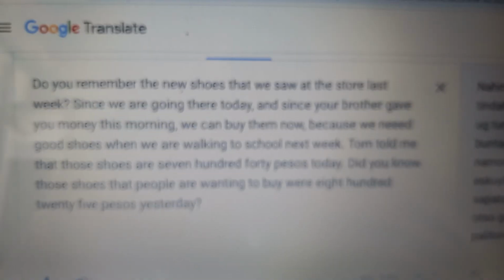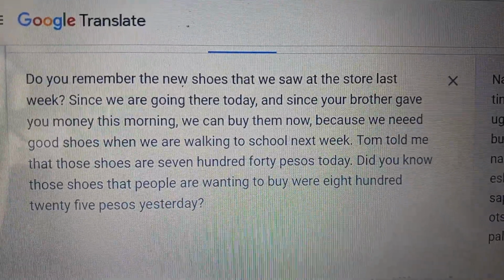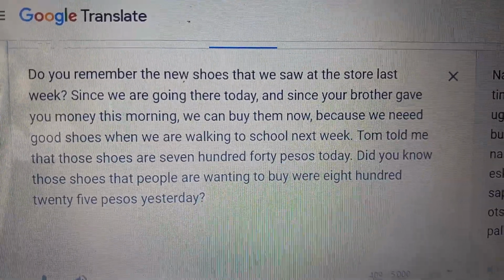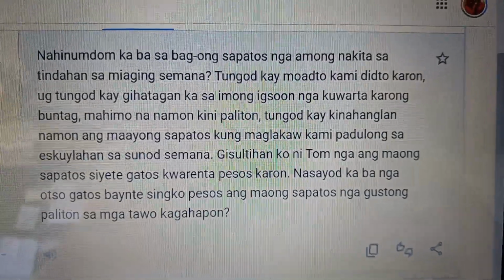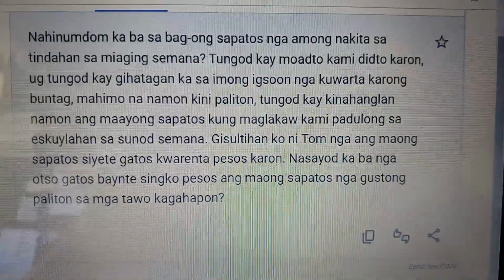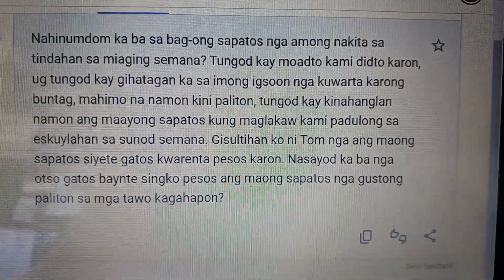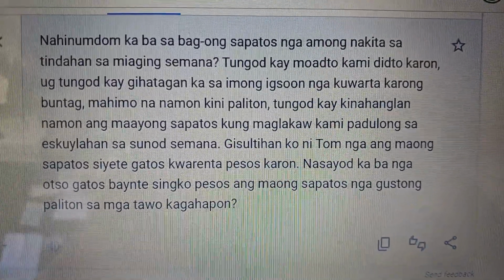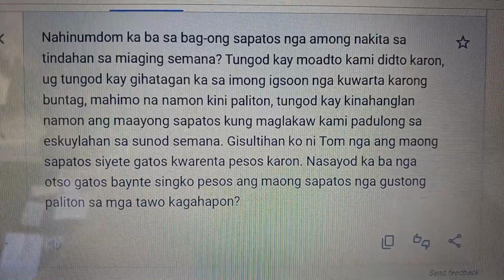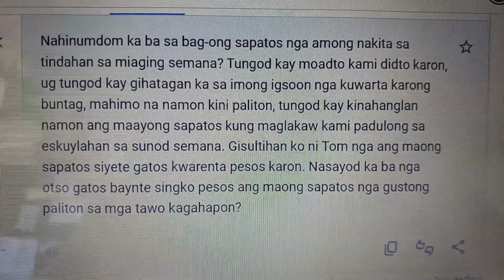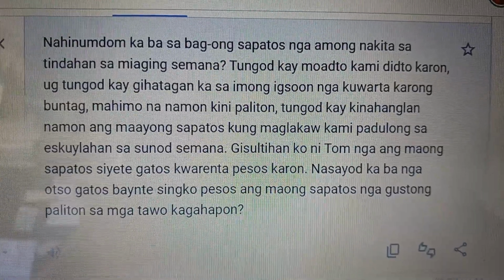Tom told me that those shoes are 740 pesos today. Tom told me. So now we're looking at the verb to tell, that's sulti. So the way it's conjugated here, gisultihan, means it happened already, or it's started already.